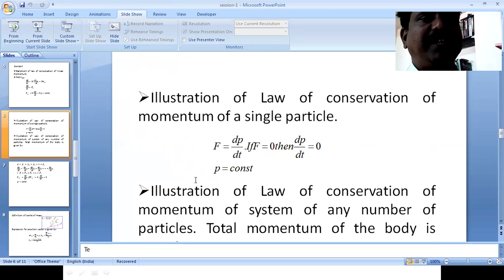Then m into a is nothing but the force F. Here, the external force acting on that system is 0, then you get F equals 0. When F equals 0, then dp/dt equals 0. Therefore, p is equal to a constant. The total momentum of the system remains constant.